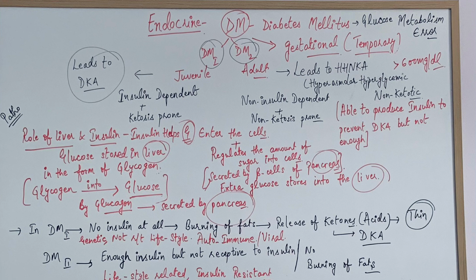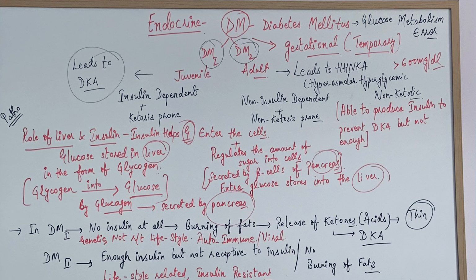We all know diabetes mellitus. It's a glucose metabolism error. There is an error in glucose metabolism, and what happens when there occurs the error in glucose metabolism? It can lead to high levels of glucose in the blood, and that condition is called hyperglycemia. And hyperglycemic condition is called diabetes mellitus.